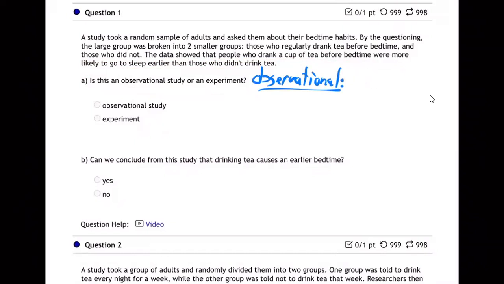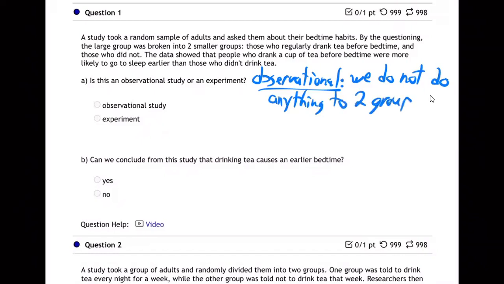In an observational study, we do not do anything to the two groups or the three groups or whatever, we only observe. That's what's called observational.